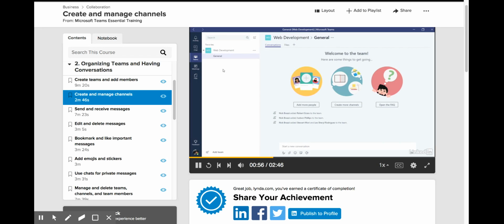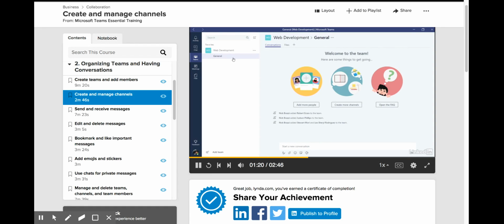So if for some reason you don't want to worry about setting up multiple channels, you can just use the General channel and then put it out of your mind. So if I select General, this is the screen that I get, and I can start a conversation. I have my text field down here where I can start posting messages. But we're going to talk all about that in another movie. For now, I want to see how we can add more channels.